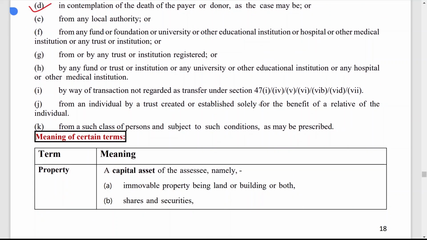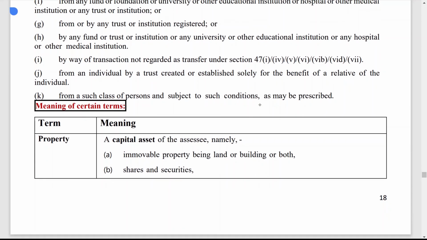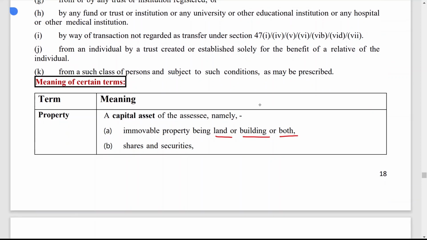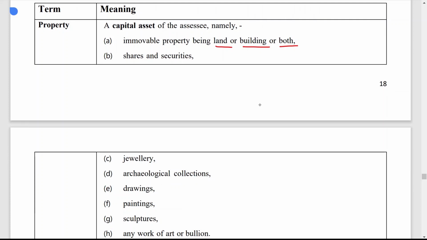What is property? It means we are talking about a capital asset. We are again and again saying that only capital assets are included here. Capital asset means there is a specific list mentioned. Only those capital assets are covered. The first one is immovable property like land or building or both. If we are talking about this, then the gift provision is applicable. The second one is shares and securities. If shares and securities come, then these provisions are also applicable.